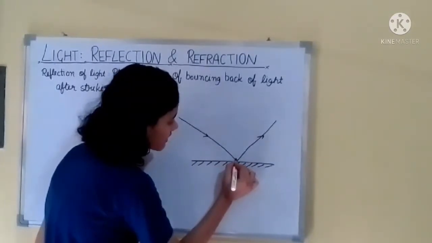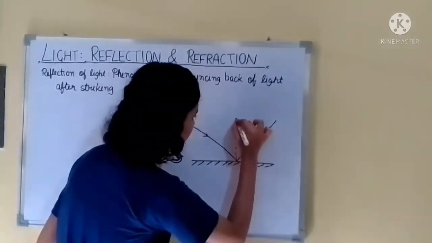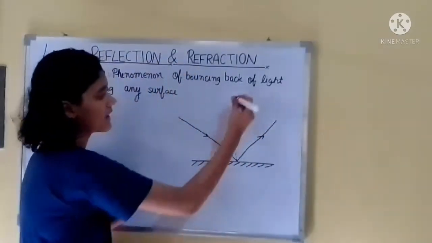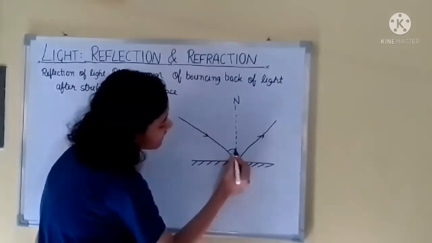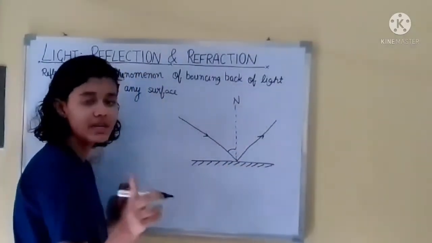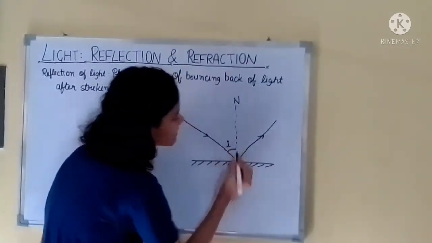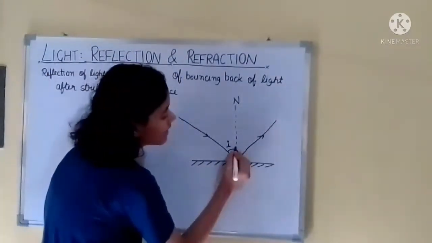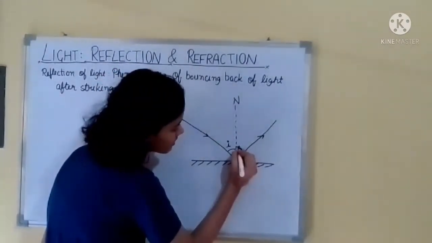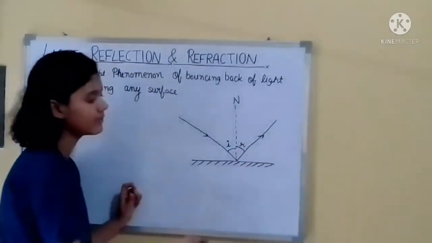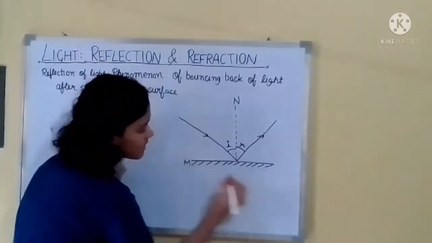Now, if we draw a perpendicular over here, then this is known as N, normal. The angle of the incident ray with the normal is known as the angle of incidence, and the angle of the reflected ray with the normal is known as the angle of reflection, and this surface is known as MN.